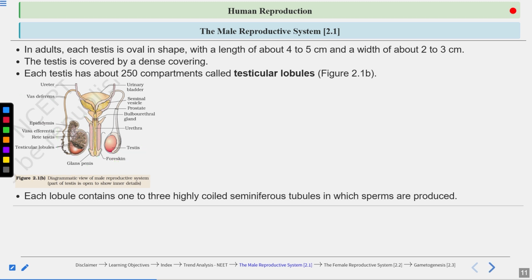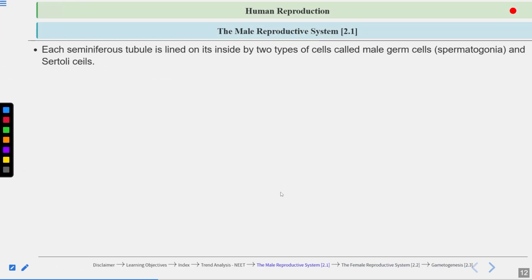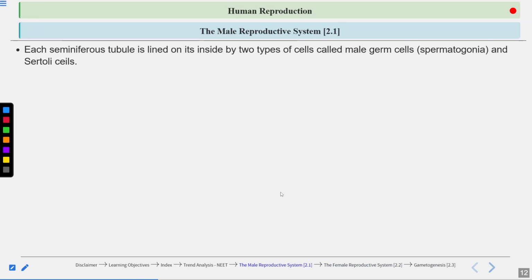Now each testicular lobule contains 1 to 3 highly coiled seminiferous tubules in which sperms are produced. So a question can come from here: where are the sperms produced? Sperms are produced in the seminiferous tubules. This is the site of spermatogenesis. Now let's understand the anatomy of the seminiferous tubule.